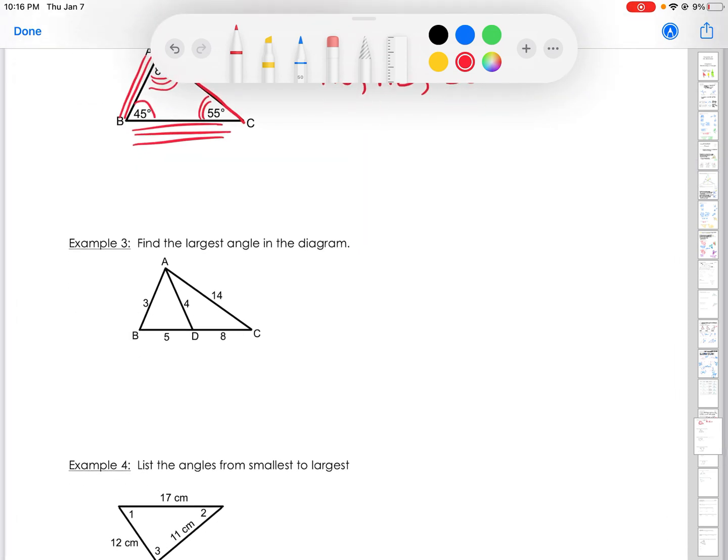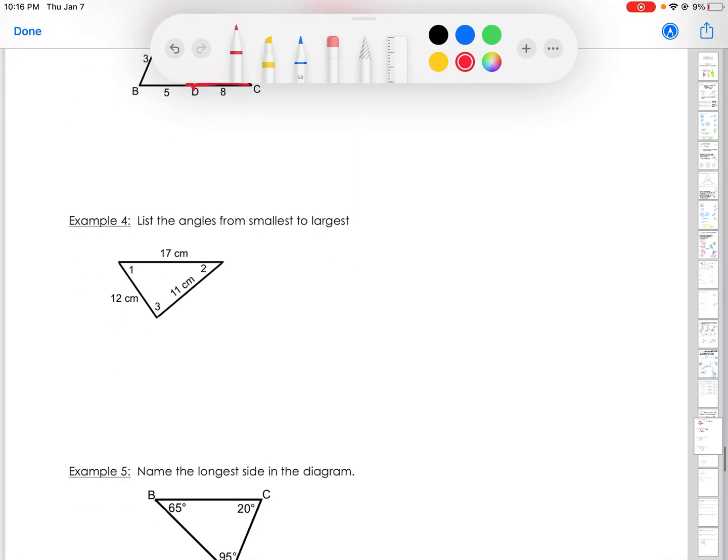Find the largest angle in the diagram here. So when we're looking at our angles, again, we're looking for our largest side. 14 is our largest side, even though there's a couple of triangles going on here. 14 is the largest number I'm seeing, which means that this is the largest angle. So angle D is our largest. All right, or actually, I guess I should be more specific. It's angle ADC. That way we know which part of angle D we're talking about, this angle here.